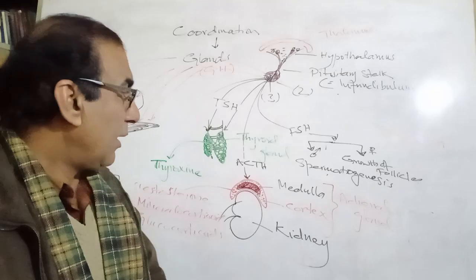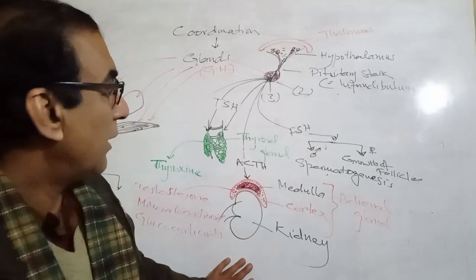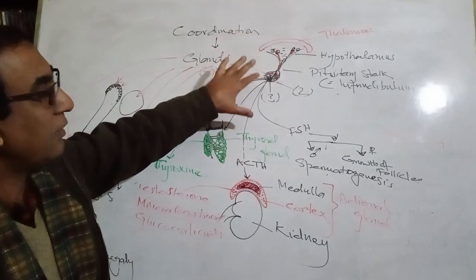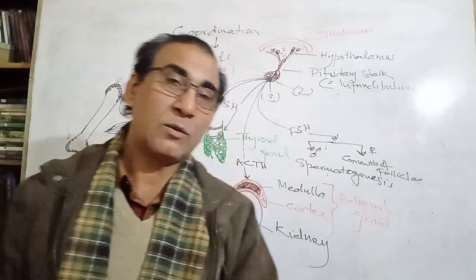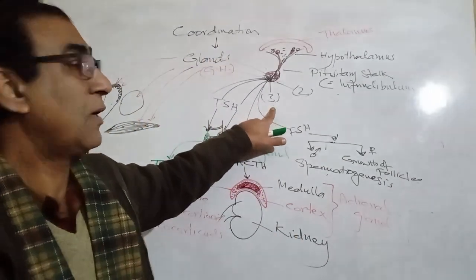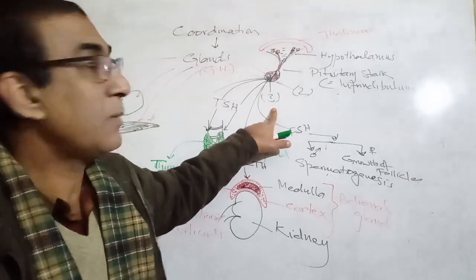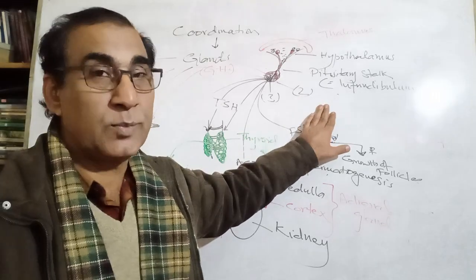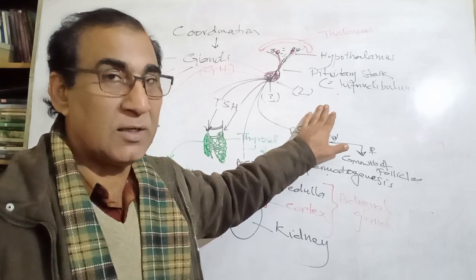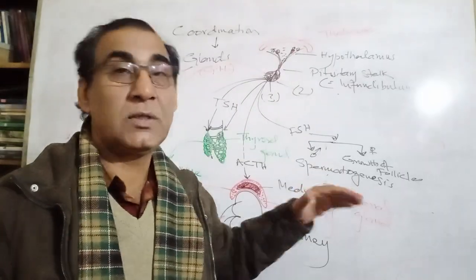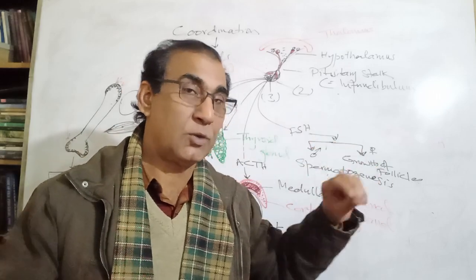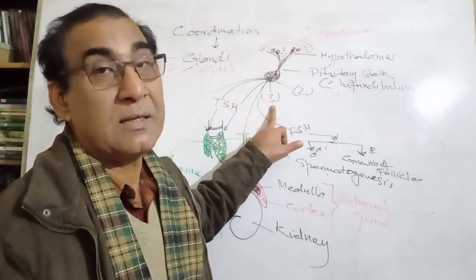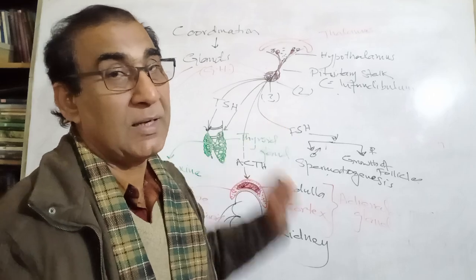Okay, well, this is all about the disorders and the secretions and functions of the anterior pituitary gland. In the next lecture, we'll discuss the function of melanocyte stimulating hormone or melanophore stimulating hormone, and the functions of oxytocin and vasopressin. As I told you in the last lecture, when I introduced the secretions which are secreted from the anterior pituitary gland, posterior pituitary gland and pars intermedia or median pituitary gland. Thank you very much.